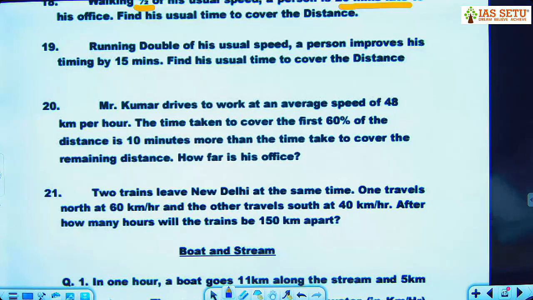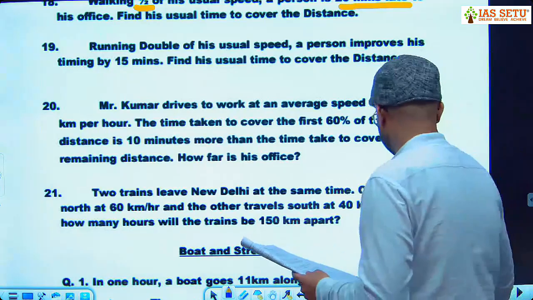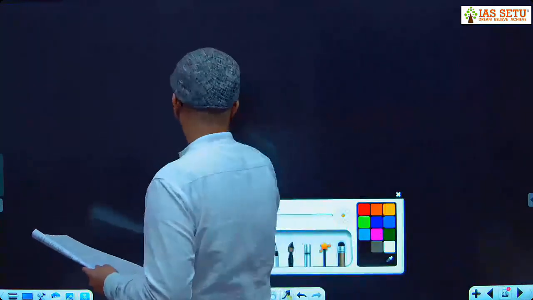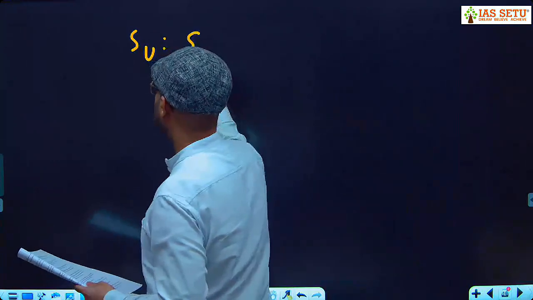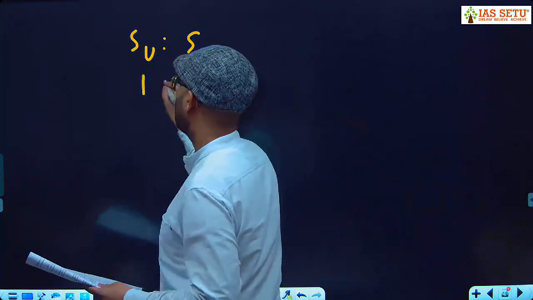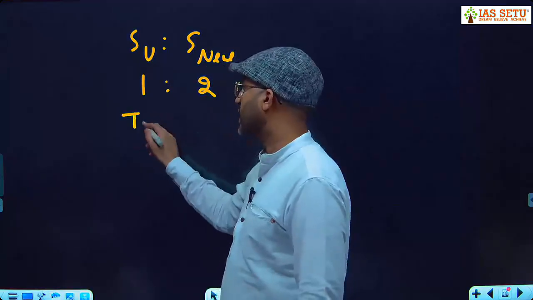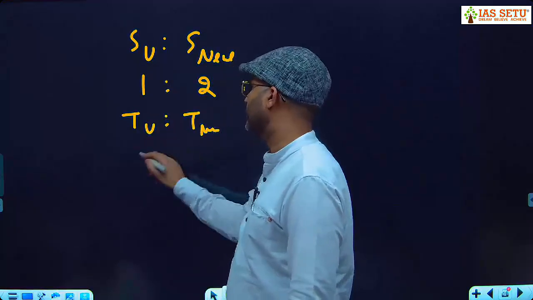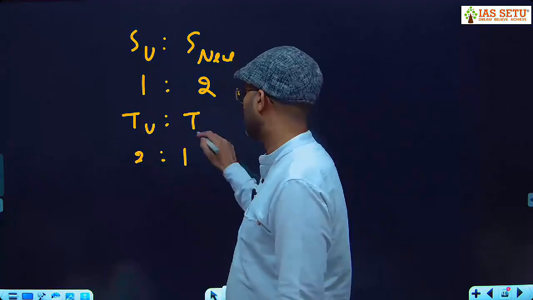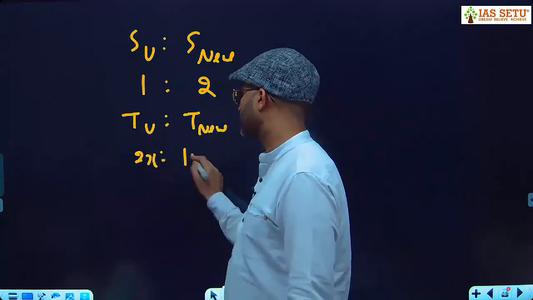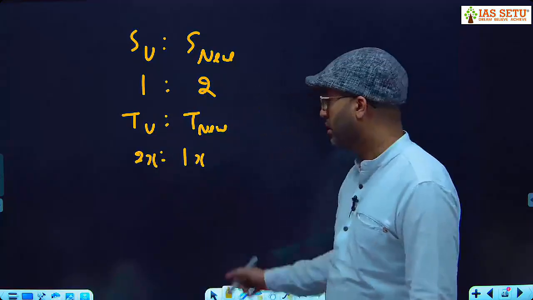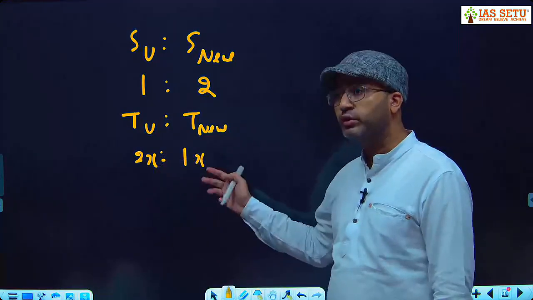So I take question number 19. Running at double of his usual speed. Usual speed, new speed. So 1:2. Double. So what is time usual and time new? It is 2:1. 2x, 1x. Generally I take 2x time. Today I improve the timing.